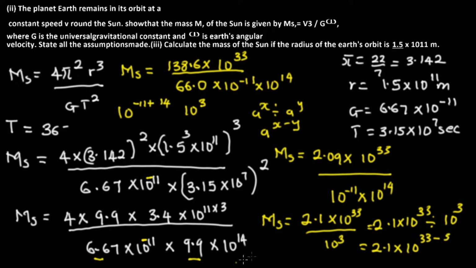On subtracting, the mass of the sun becomes 2.1 times 10 raised to the power 30 kilogram. This is how to solve the problem. If you don't try to bring them down to the simplest form, you will be having issues just pressing your calculator.